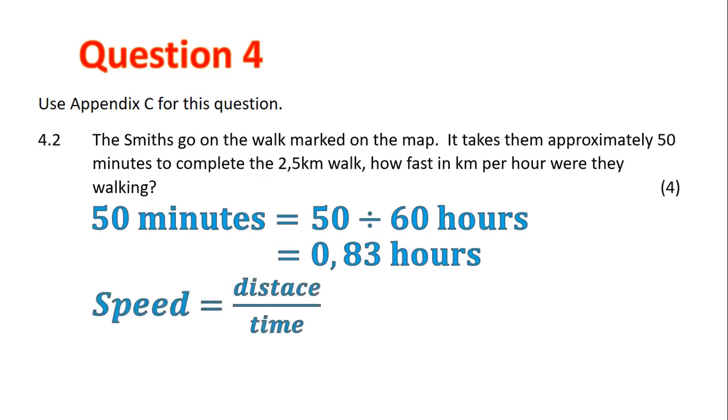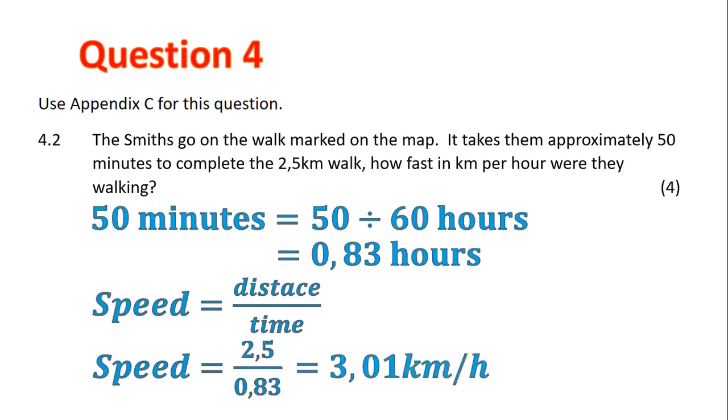Then our speed is distance over time. Our distance they give us is 2,5. Our time we've worked out is 0,83, and so that means that they are walking at 3,01 kilometers per hour.